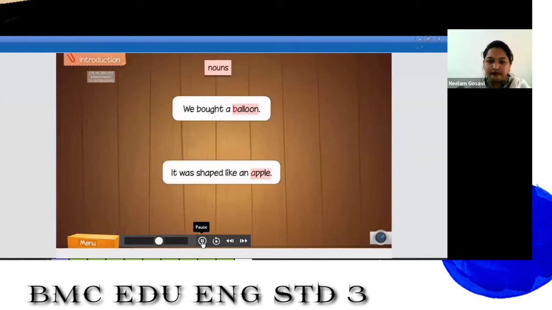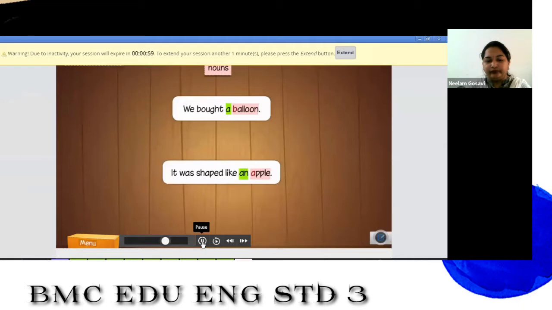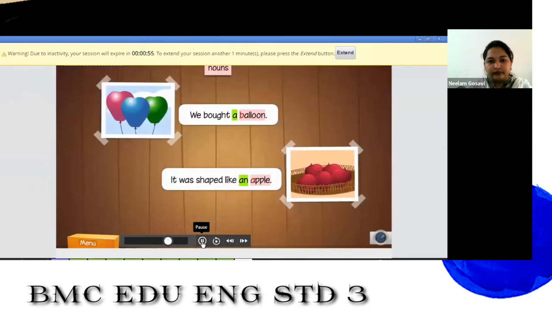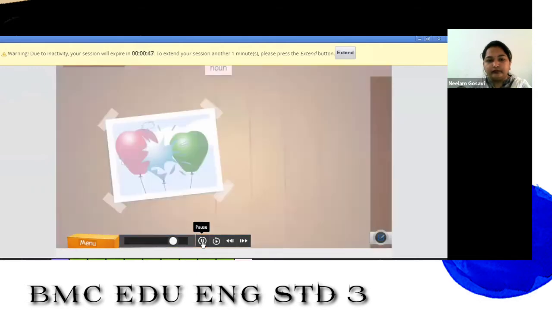While making sentences, nouns are often specified by words like a or an. A is used before nouns that start with a consonant, and an is used before nouns that start with a vowel. A or an are used when the noun refers to something general, such as any one balloon or any apple.